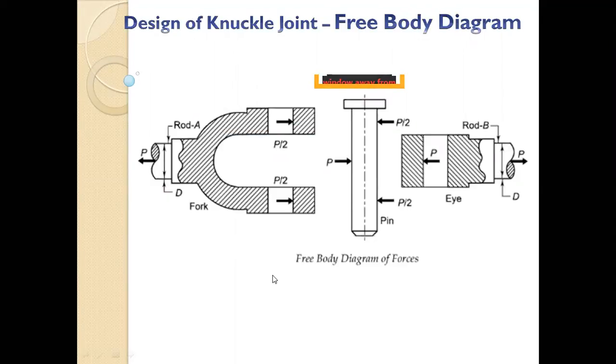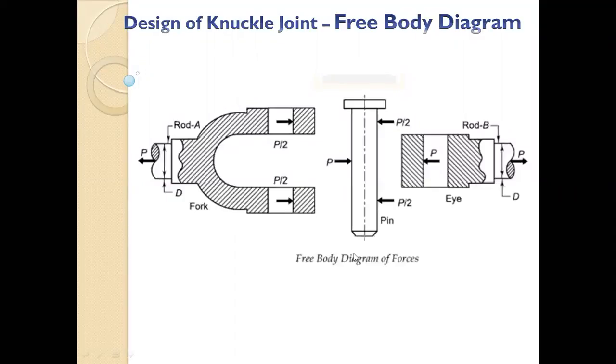We have to find out the diameter of the rod. How will we find that out? Stress is equal to load upon area. First we will know the material for the rod, fork, knuckle pin, and eye. We have seen this procedure in the numerical of the quarter joint. From the SYT, or the limiting stress, we'll use the factor of safety to calculate the allowable stresses, allowable sigma T or sigma C, the allowable tensile stress and allowable compressive stress.